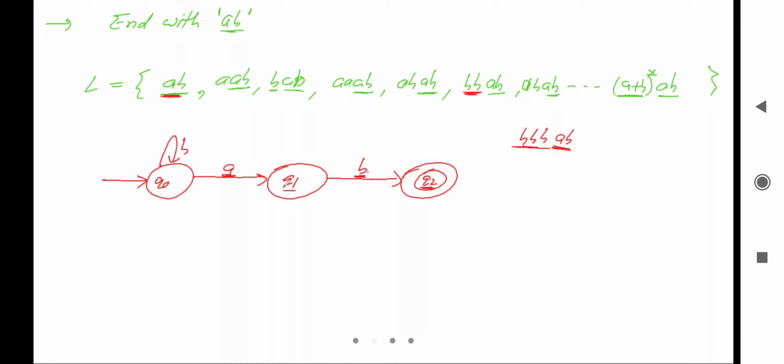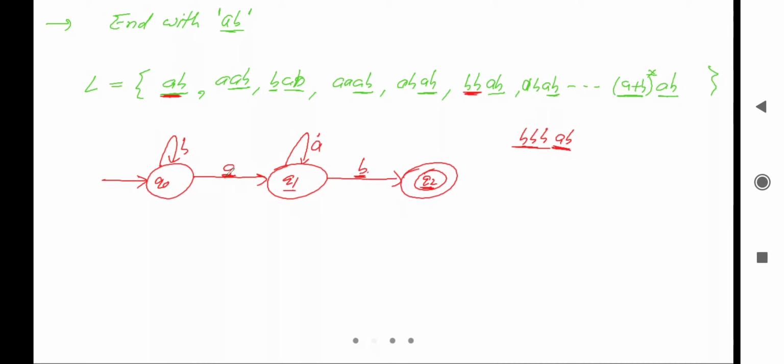What about this one? On state Q1 there is a transition for B but there is not a transition for A. In this case what will happen, can I take the loop of A here? Let's see.